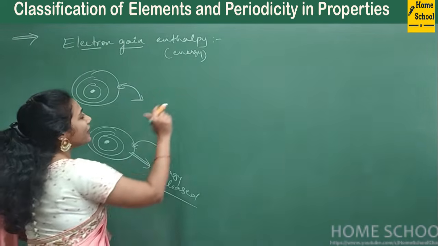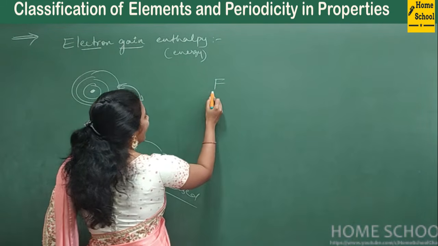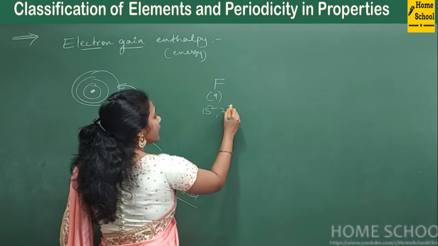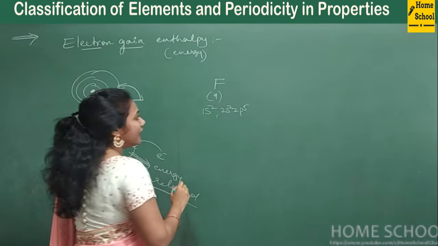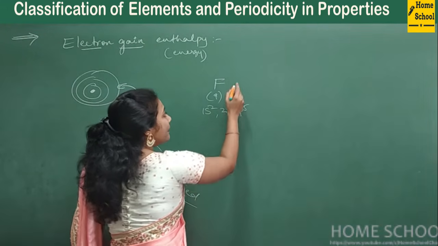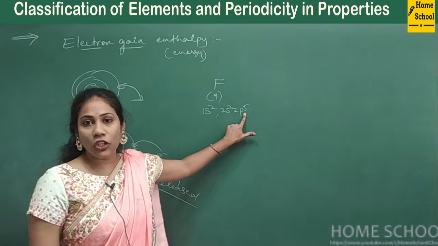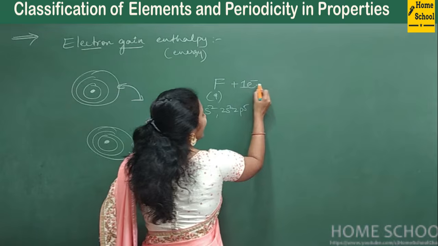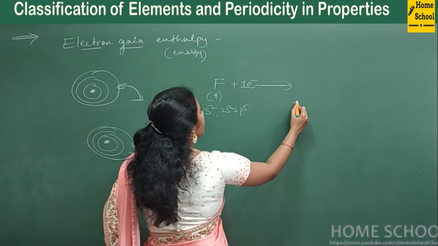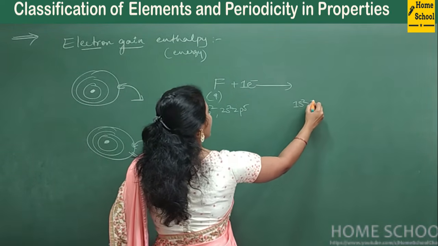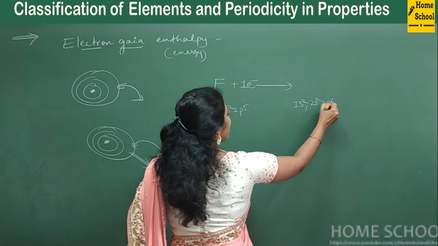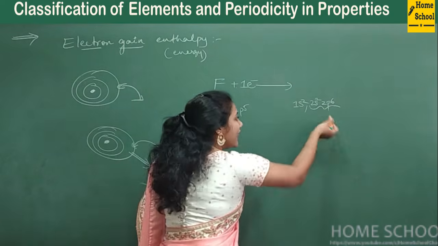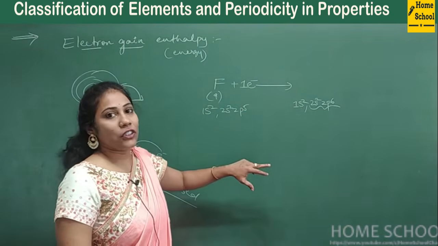So, one example I can show you. Fluorine is there, atomic number 9. So electronic configuration 1s2, 2s2, 2p5. And this fluorine can be happy if it gets one electron. Because on adding one electron to fluorine, you will get the electronic configuration 1s2, 2s2, 2p6. So this fluorine is going to be stable by accepting one electron, right?